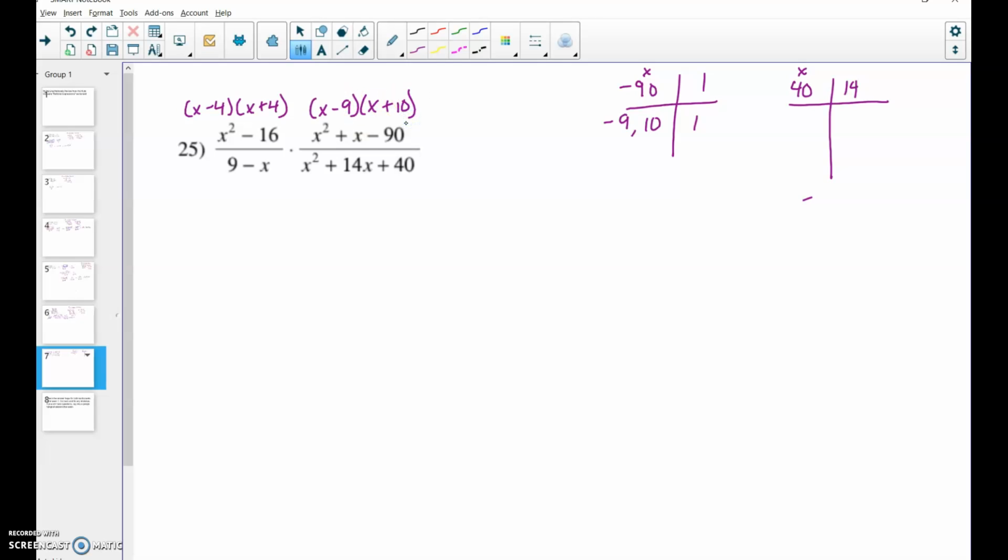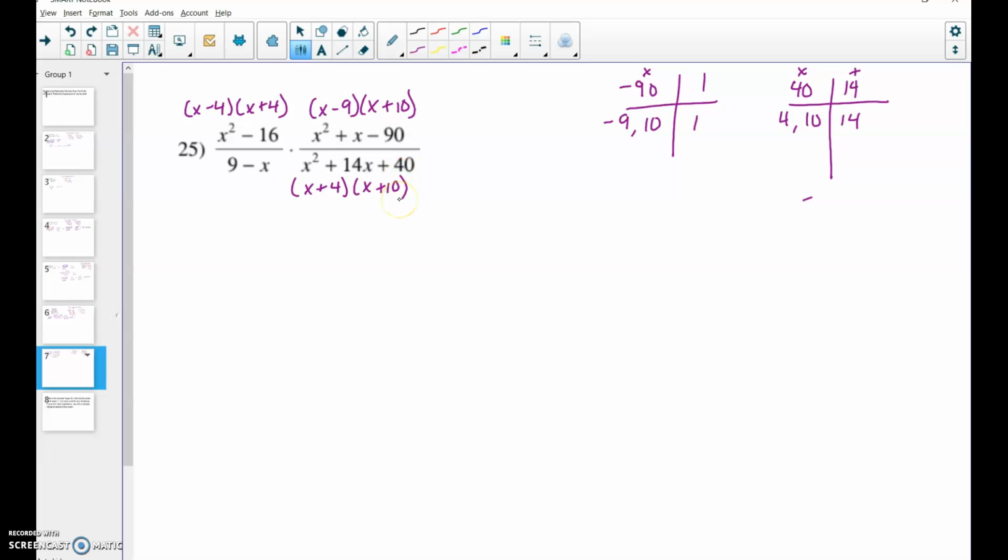And then for 40, I need to see what factors of 40 will add up to a positive 14. You can figure that out by doing all of your factors for that. But I'm just going to jump ahead, and 4 times 10 will actually add up to 14. So my factors here are (x plus 4)(x plus 10).